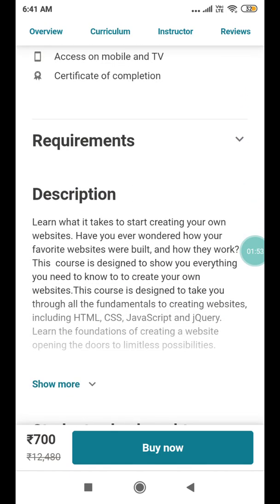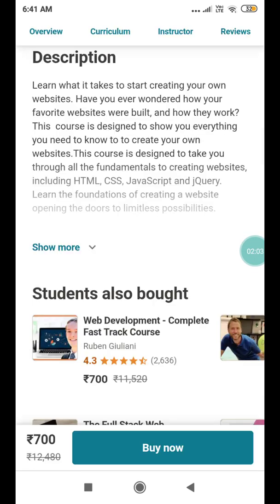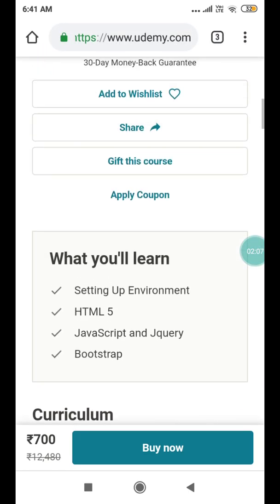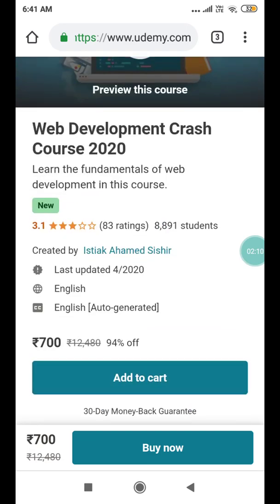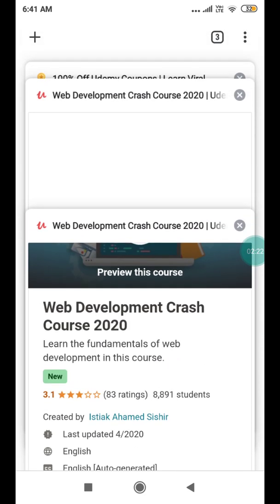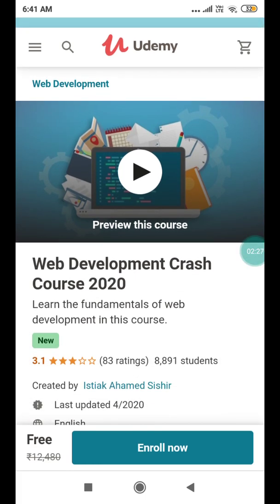The description is, as I have already told, HTML, CSS, JavaScript and jQuery. You are going to get the basics of website creation, a foundation, like that. This course is created by Istaq Ahmed Shishir. So this is about this course. Now I'm going to show you how to get this course for free. You can see this is already 700. Now you can see the same course for free right now.